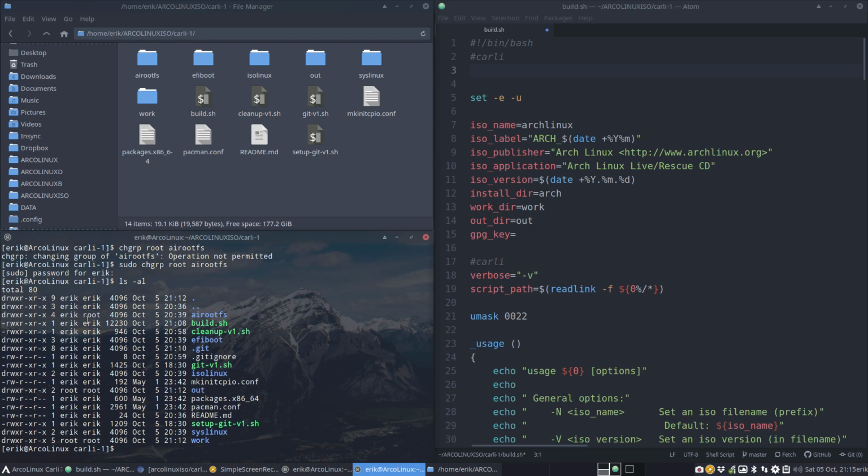What changed? We have already the group root. Now I want to change the owner as well. You know already it's going to be sudo, so let's go for sudo chown. So root, and which one? Well, that one.